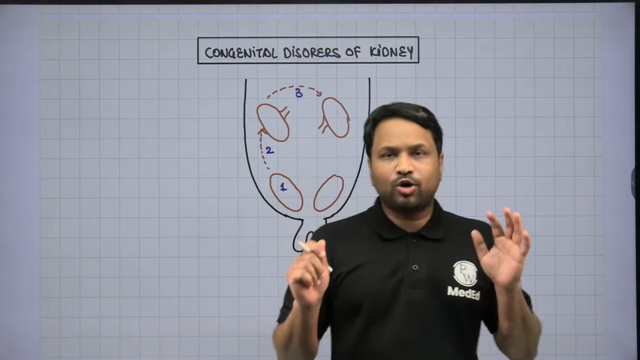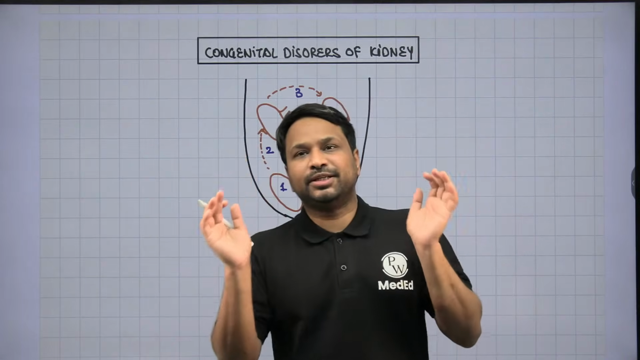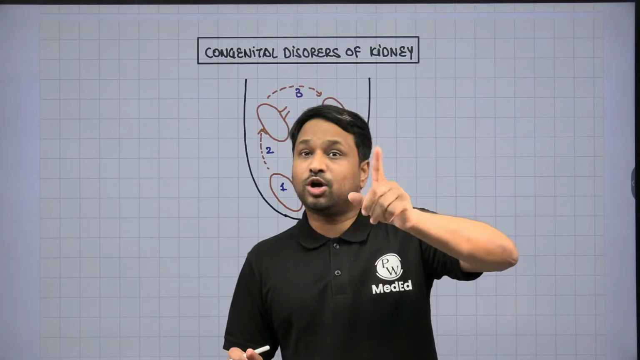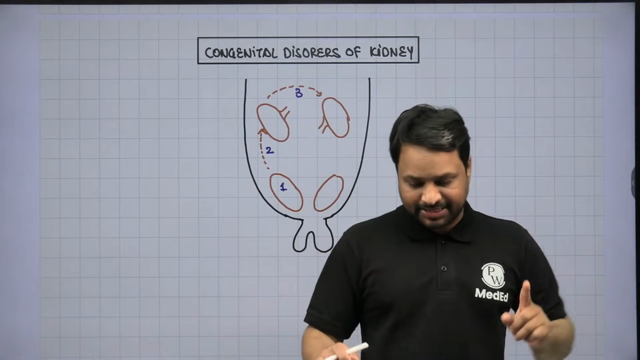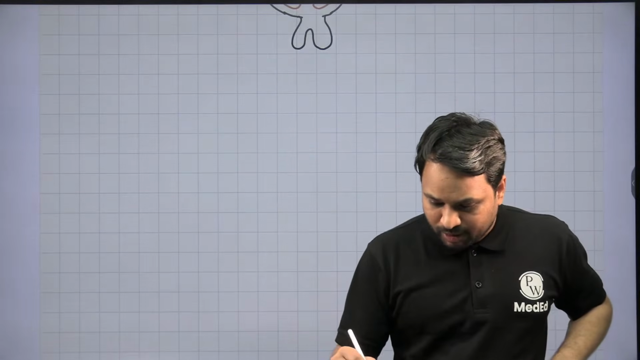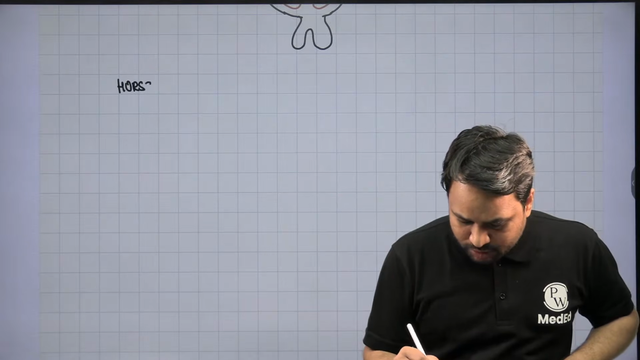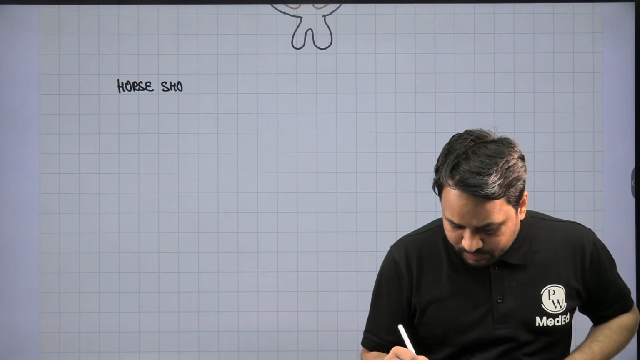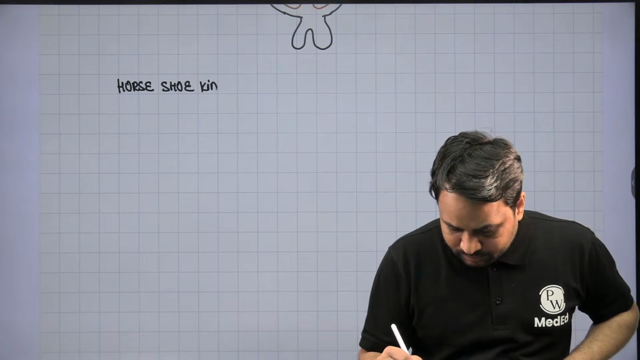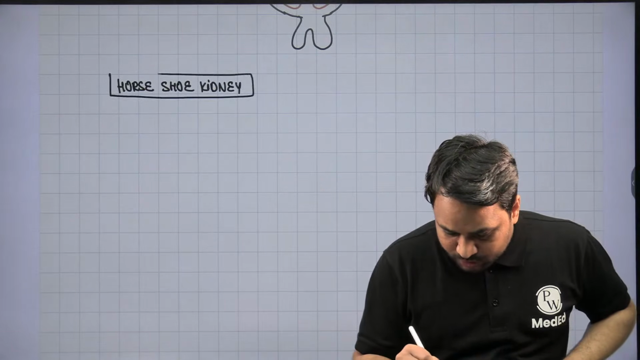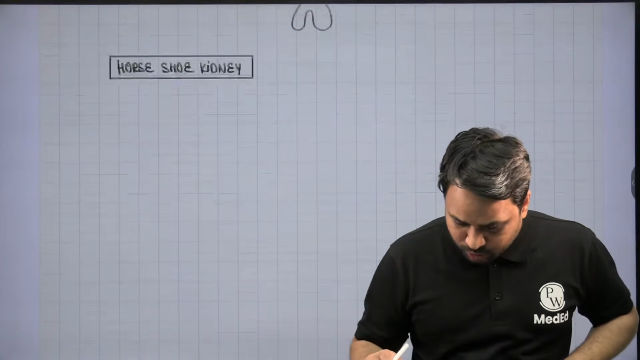Okay, so one of the common misconceptions is that this is called horseshoe kidney. This is not called horseshoe kidney. Yes, I'm coming to that. So let's talk about the first congenital disorder, by the name of horseshoe kidney. Just fusing the lower poles is not called horseshoe kidney.